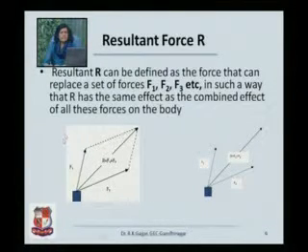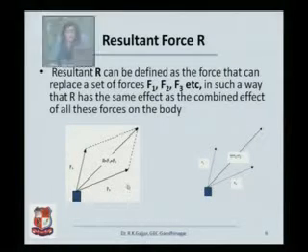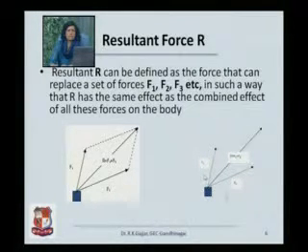You have already studied in your previous sessions the parallelogram law. So let's talk only about two forces. You have a force F1 and a force F2. If you draw the parallelogram using F1 and F2, the diagonal of that parallelogram is going to be the resultant force. That is the force which is going to act and have the same effect as the combined effect of F1 and F2. So simply put, if this body is under the influence of only R, then R will be nothing else but F1 plus F2.